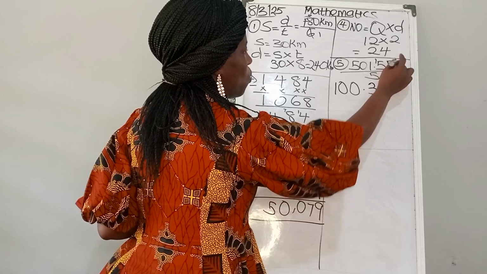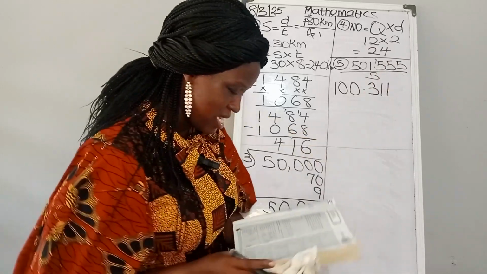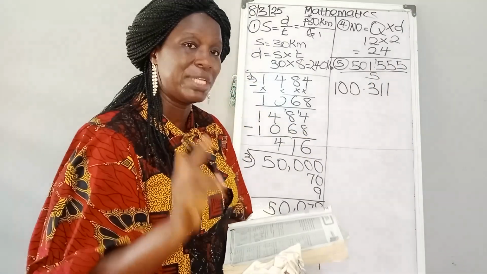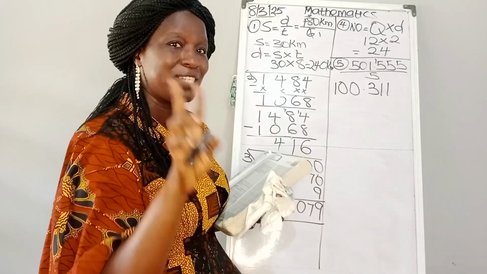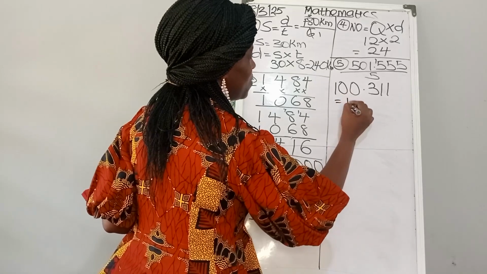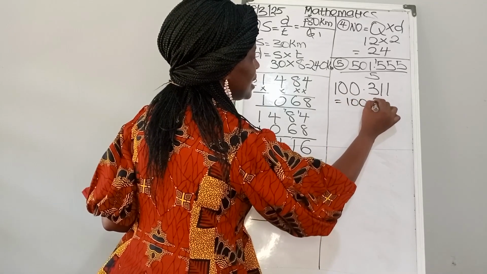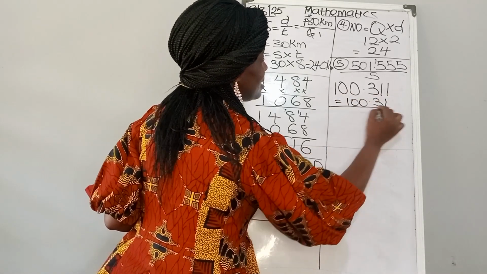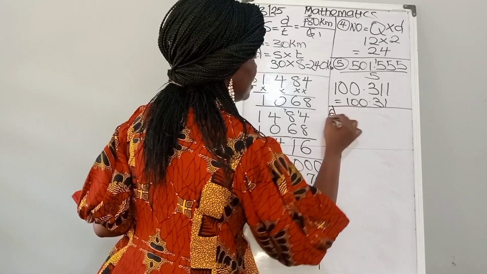And we are to leave our answer in 2 decimal places. So they only need us to keep 2 numbers after the decimal. So the final answer will be 100.31. So that is the final answer for that. We are going to number 6.